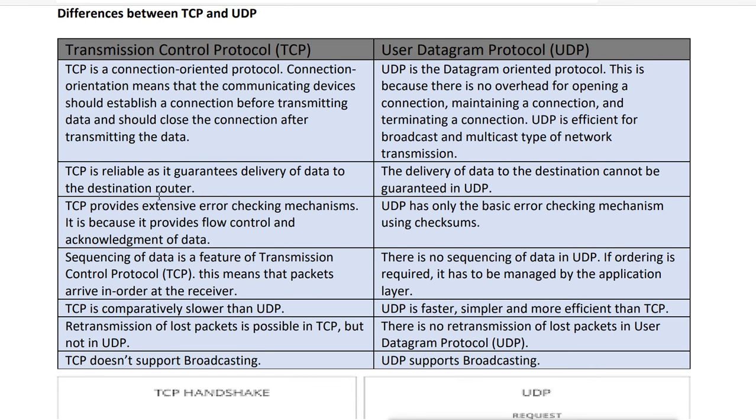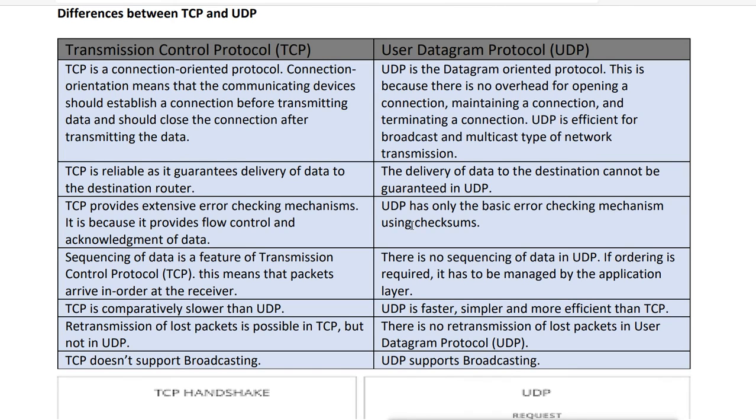Then TCP provides an extensive error checking mechanism. It is because it provides flow control and acknowledgement of data. So as I said, it does check the errors. When the data is not reaching the destination, it resends the data, and it manages the flow control and seeks the acknowledgement.